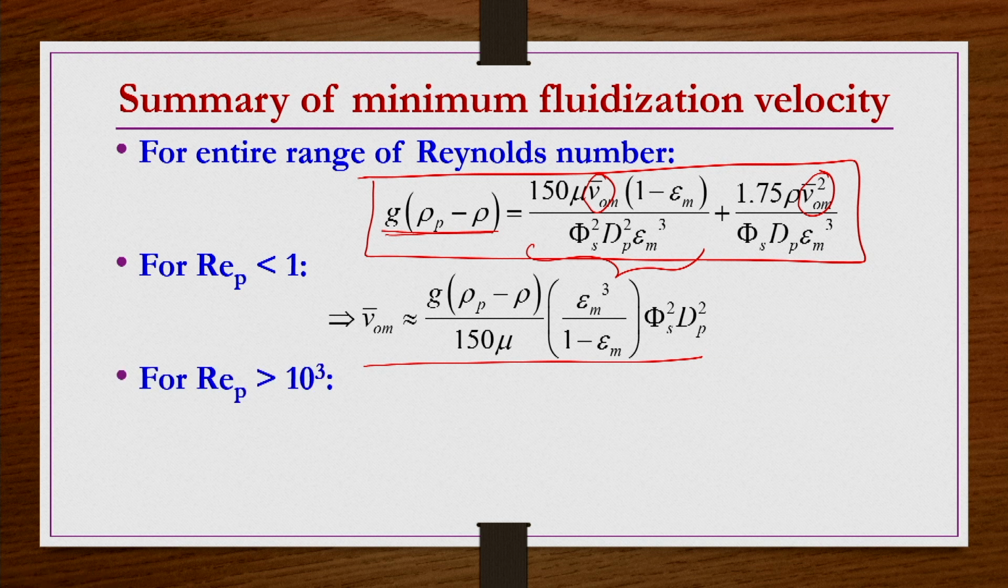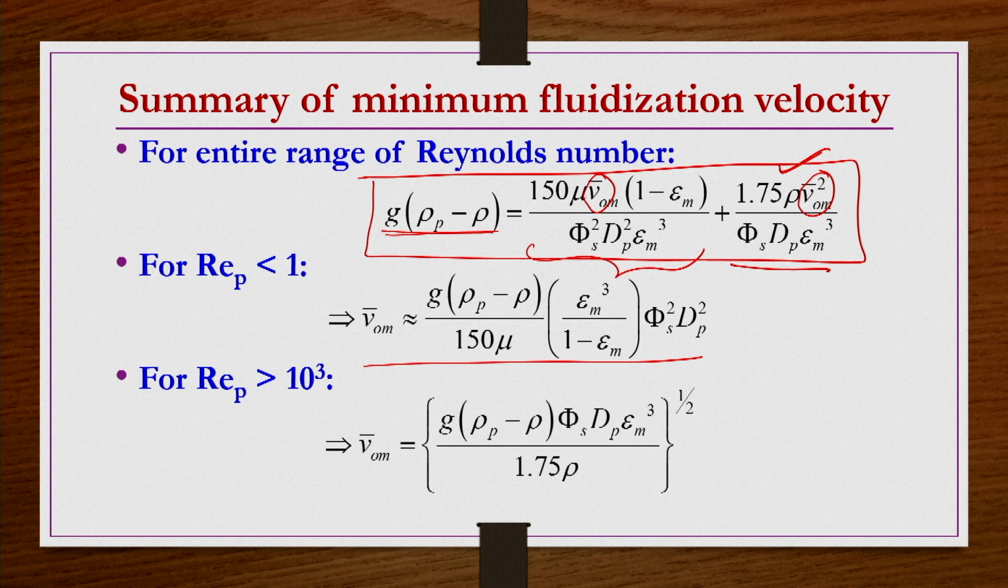Similarly, if REP is greater than 10 to the power 3, then the left hand side we keep as it is. In the right hand side, we have taken only the second term and then simplified that equation for minimum fluidization velocity, and we got this equation. So, if you know the Reynolds number for packed bed condition, and it is less than 1, you can use this equation for minimum fluidization to occur.